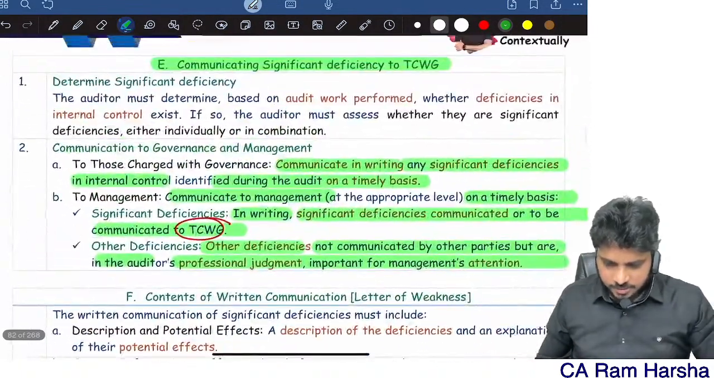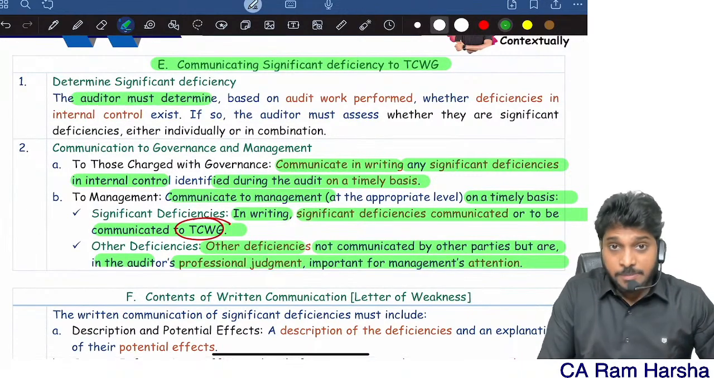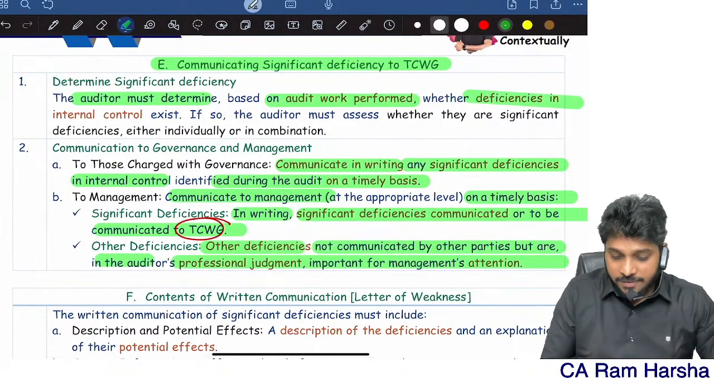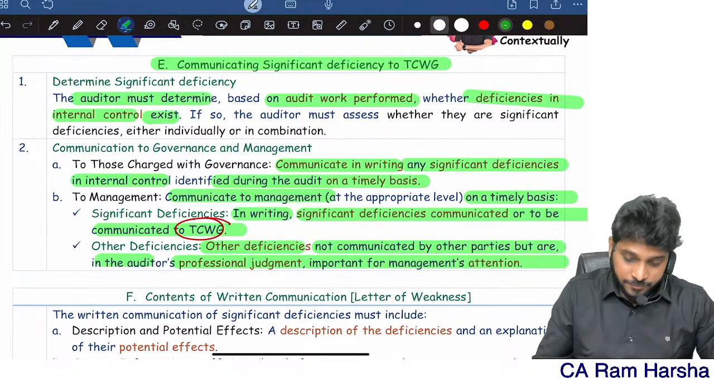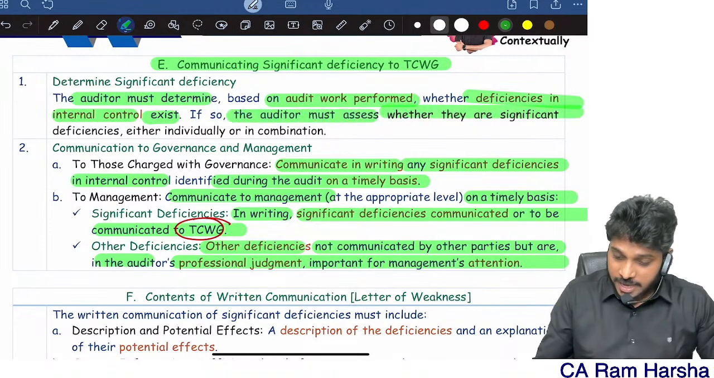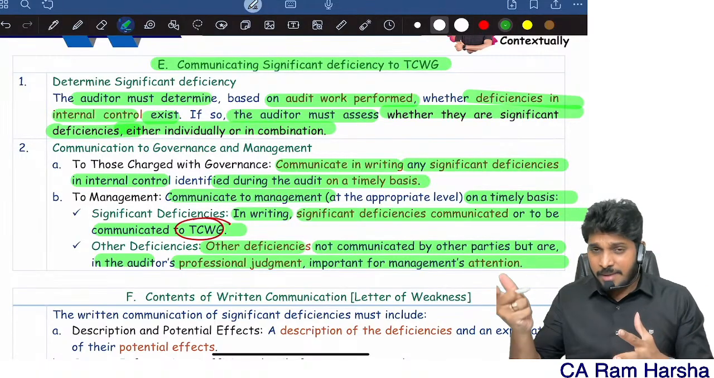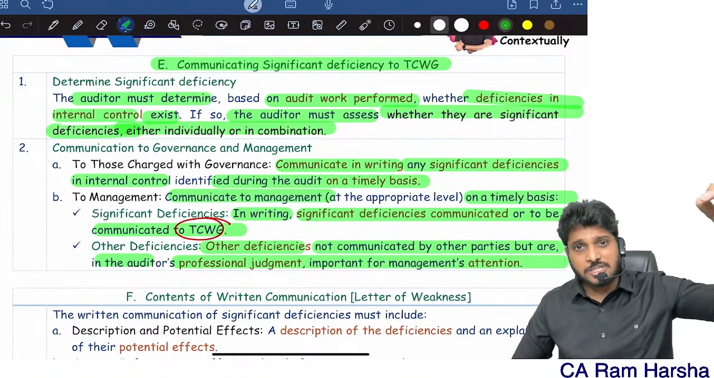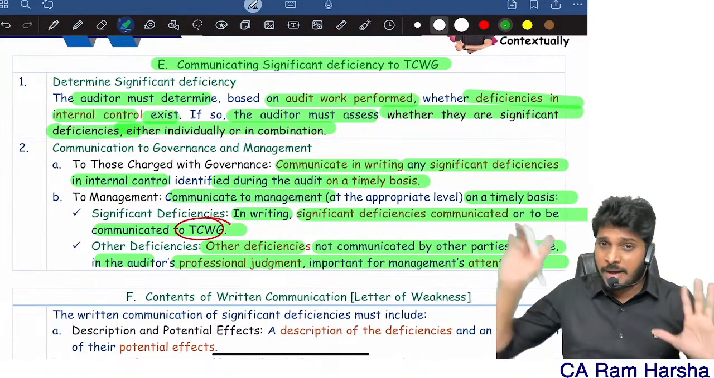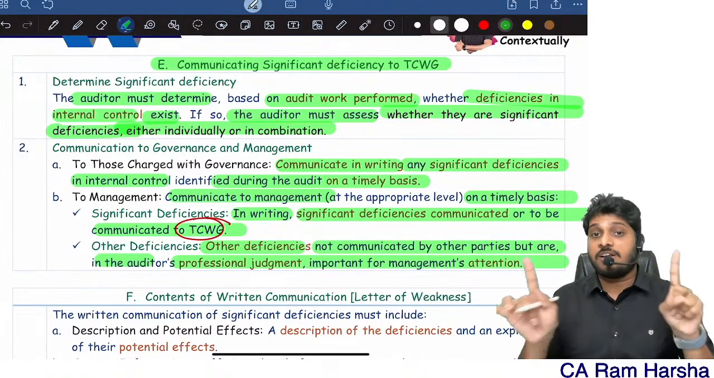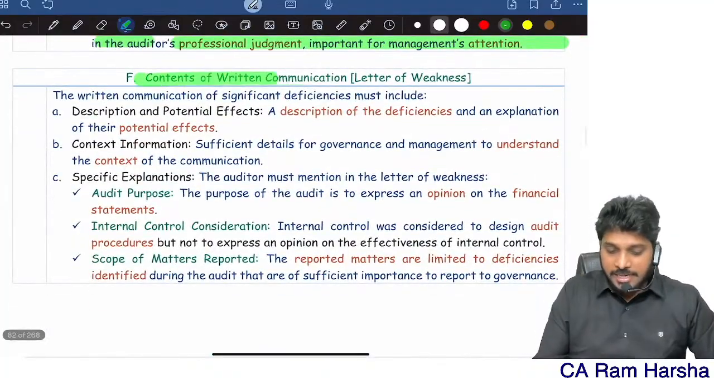Getting it? That's it. So the auditor must determine based on the work performed whether deficiencies in internal control exist. If so, auditor must check whether they are significant either individually or in combination. If they are significant, tell the management that you are going to communicate them to top management. If there are other deficiencies, communicate to management directly. Both you must communicate in writing. That's it. Now, contents of written communication.